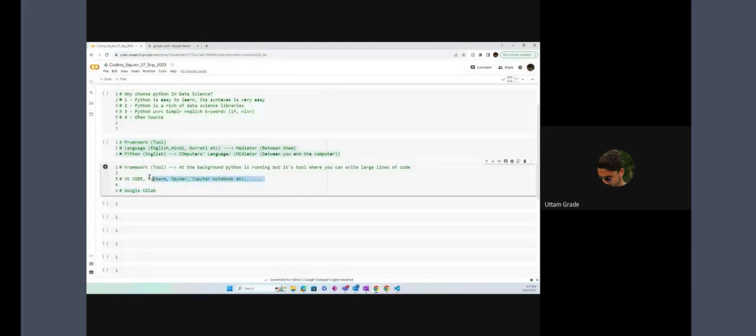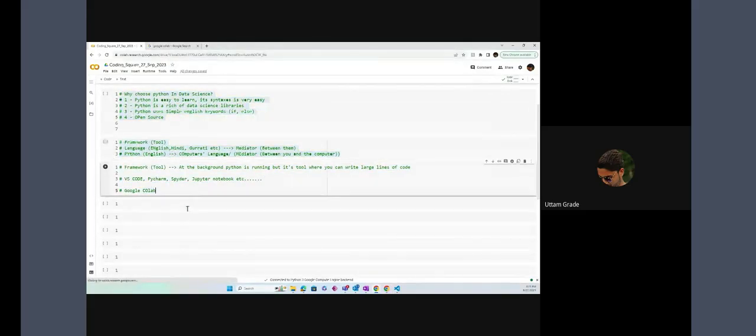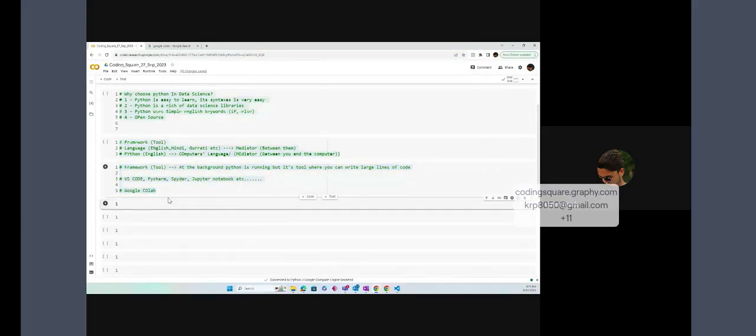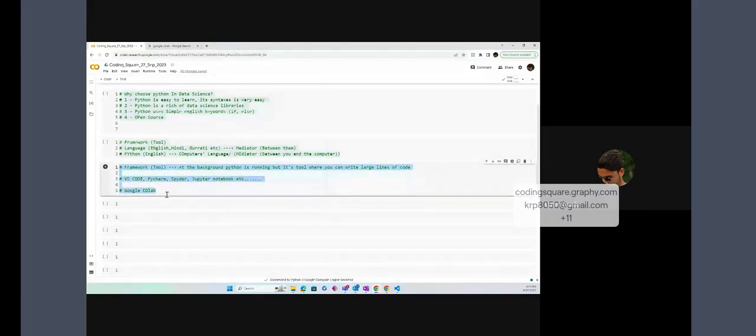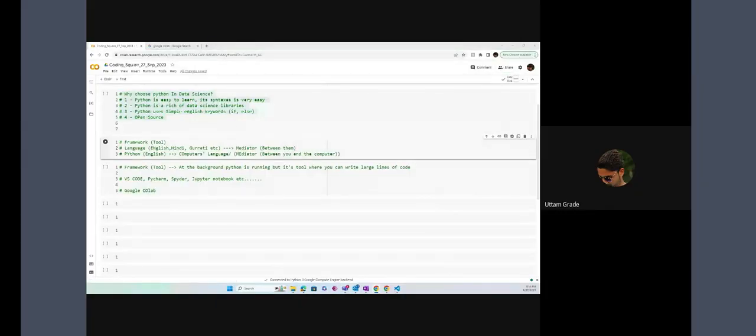Because on Google Colab, I can share this Python file. This is my Python file, right? In each and every cell I can write my code separately. This is the feature of Google Colab. So I can share this code with you, the whole file. How? I just copy the share link and you can click on this link and download the file, or you can open the file from your side which I'm writing right now.